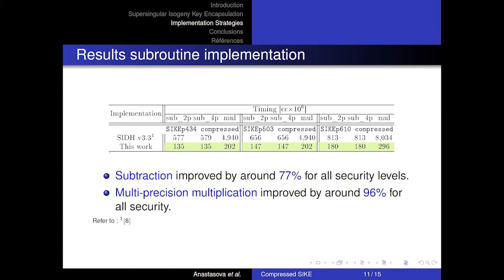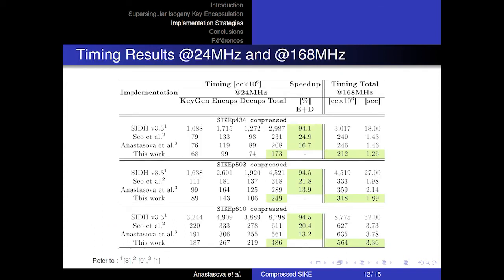This data, as shown on the table, shows around 76% of improvement in the execution time of the subtraction and around 96% of improvement for the multi-precision multiplication subroutine for all the security levels. Not only does the implementation of the particular compressed SIKE subroutines affect the performance of the entire protocol, but also the high invocation rate of this operation contributes to the significant effect of these target-specific implementations.